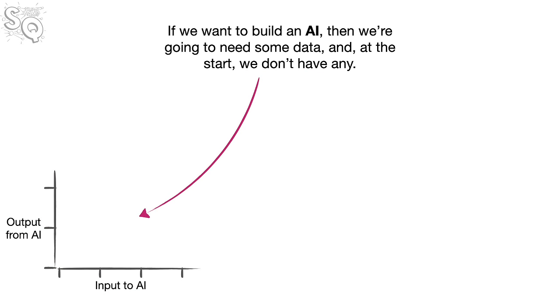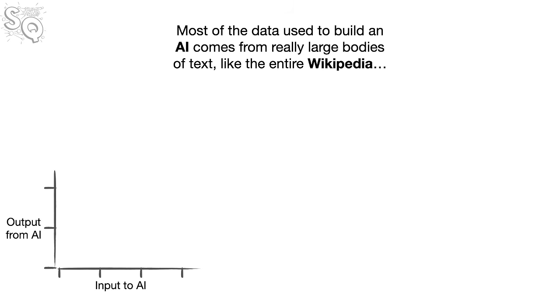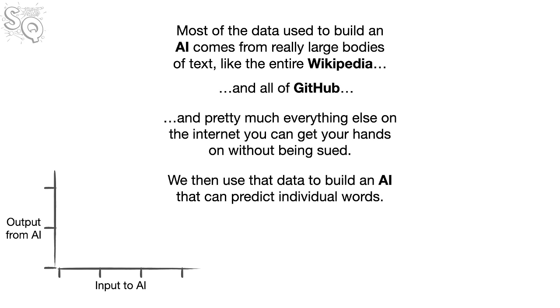If we want to build an AI, then we're going to need some data, and at the start, we don't have any. So the first thing we need to do is give the AI some data. Most of the data used to build an AI comes from really large bodies of text, like the entire Wikipedia, and all of GitHub, and pretty much everything else on the internet you can get your hands on without being sued. And then we use that data to build an AI that can predict individual words.